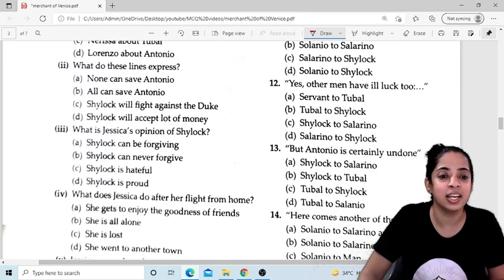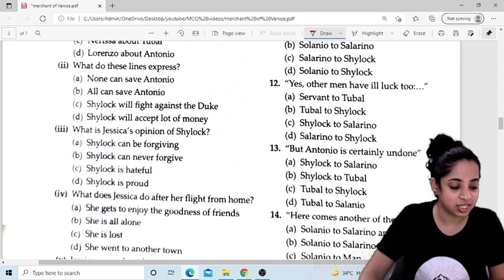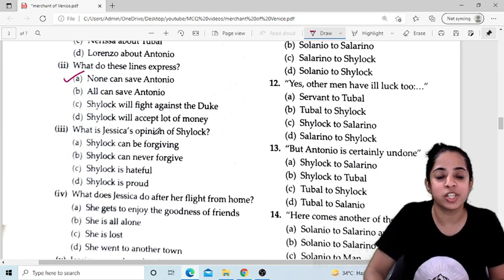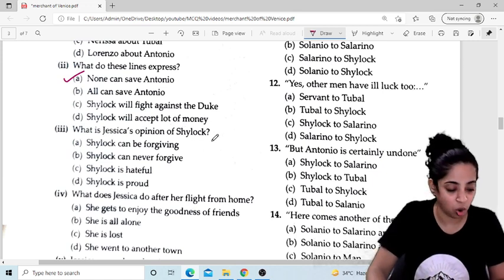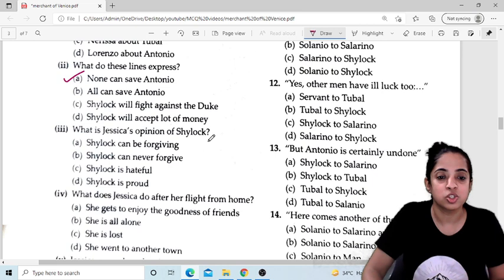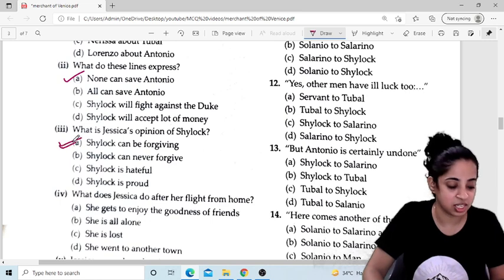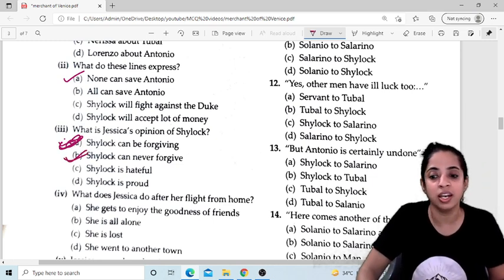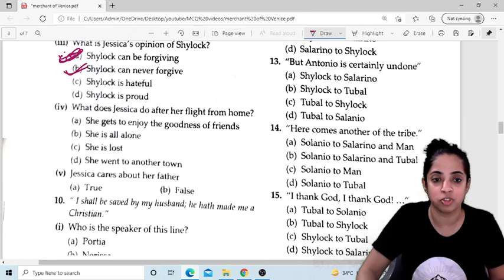What does this line express? This line expresses that none can save Antonio. No one can save Antonio now. What is Jessica's opinion of Shylock? Jessica has this opinion that Shylock will never forgive. So A is the answer. Sorry, B is the answer. Shylock can never forgive. This is what she thinks about Shylock.